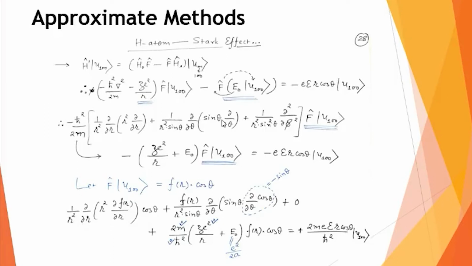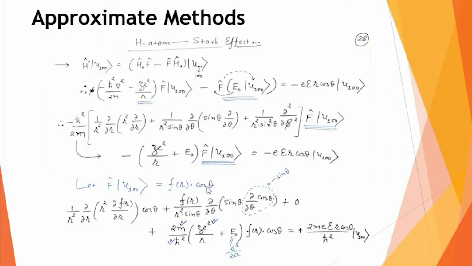But if you look at the second term, you can see it has nothing to do with the differentiation of r. It is with respect to the theta part. And therefore, I can take f of r as constant for the second term. And here, this del by del theta will operate on the cos theta. Whereas in the third term, you can see it is the differentiation with respect to phi. But we have already observed that there is nothing on our right hand side involving phi.